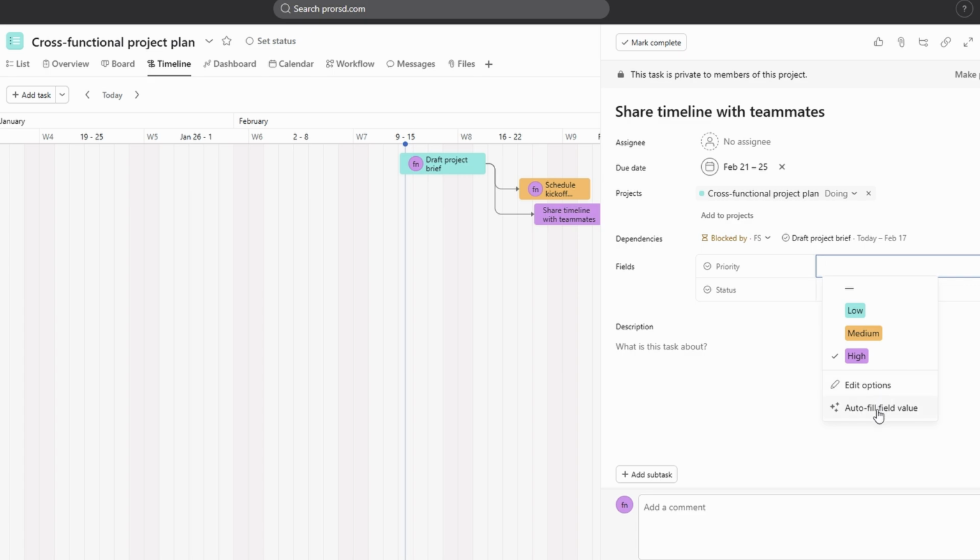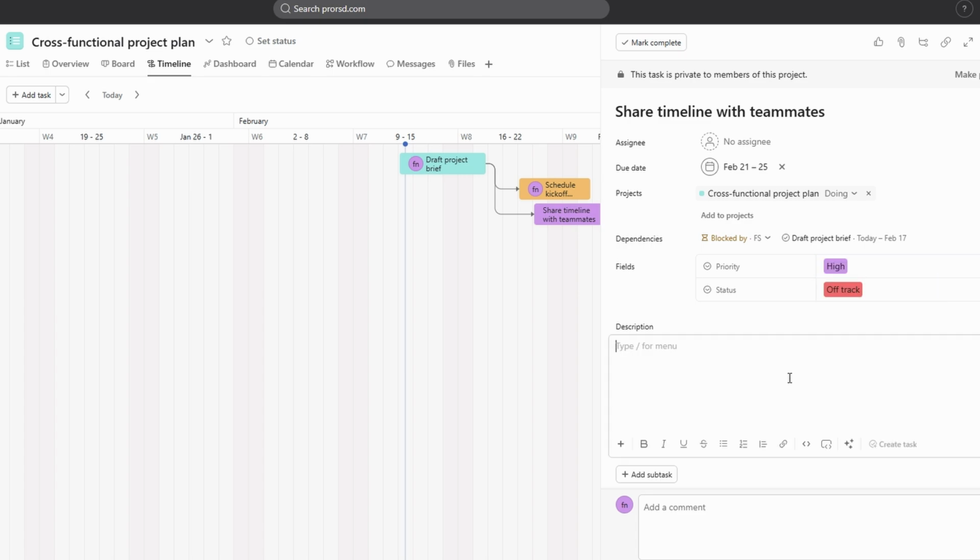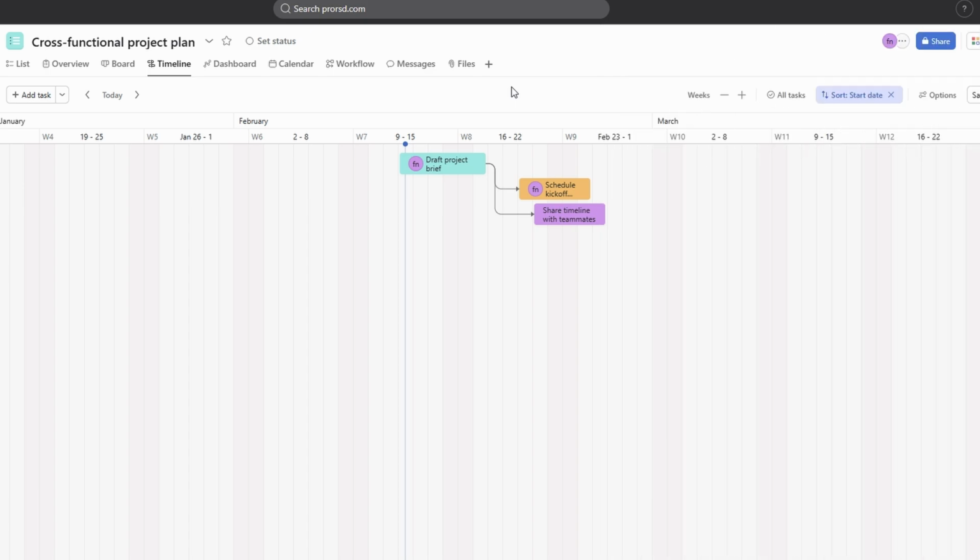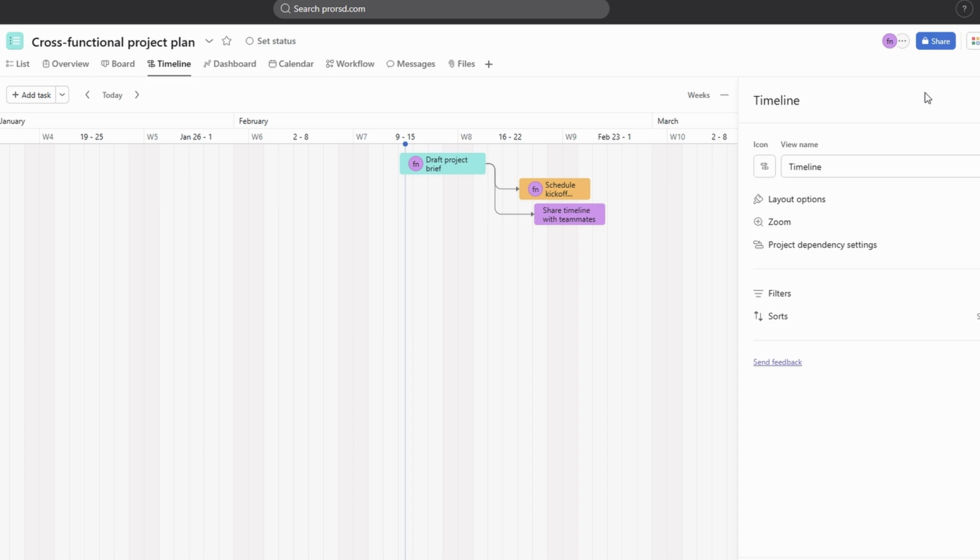You can also filter tasks to view only specific ones on your timeline, making it easier to manage complex projects with many moving parts. For instance, you may want to filter by assignee to see only the tasks assigned to a particular team member, which helps to avoid overwhelming yourself with irrelevant information.